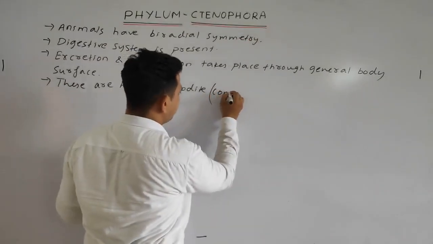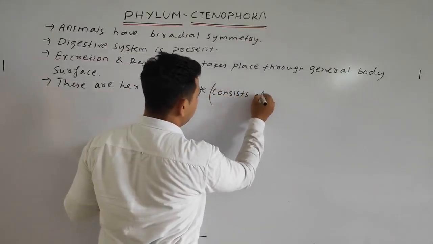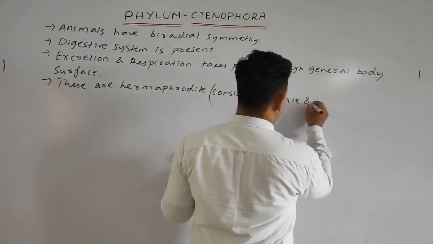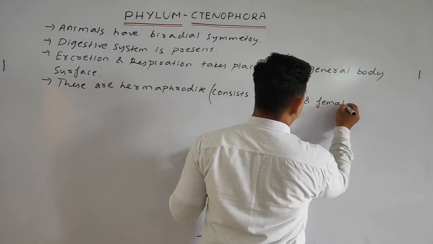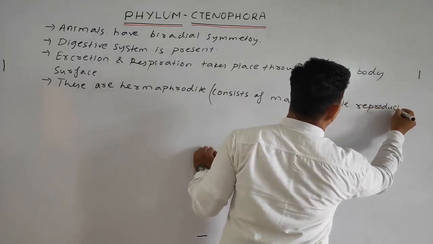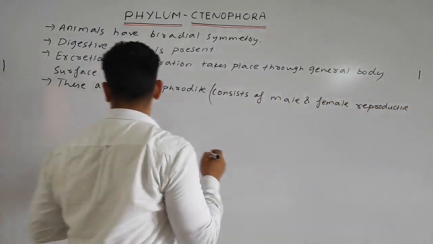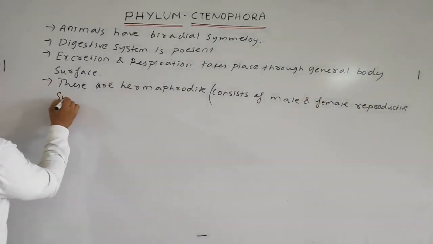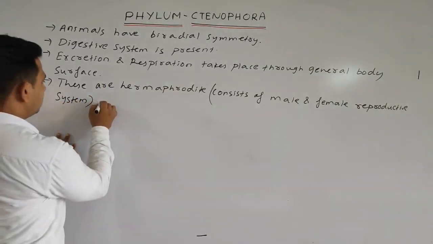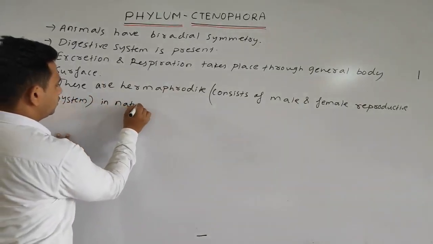We can write: consists of male and female reproductive system. So these are hermaphrodites in nature.